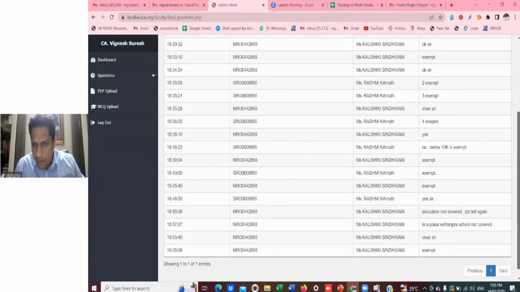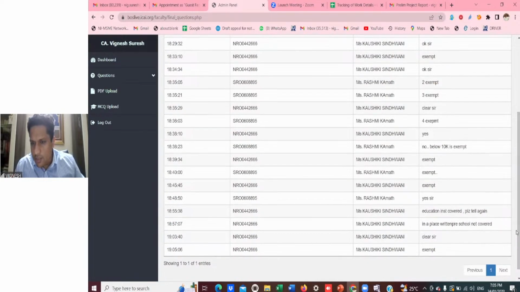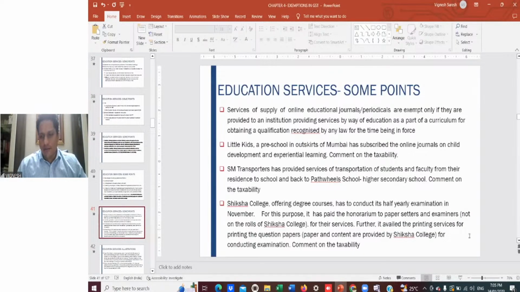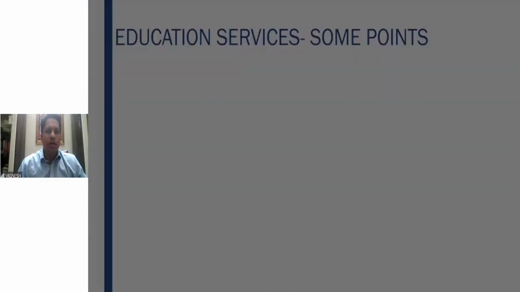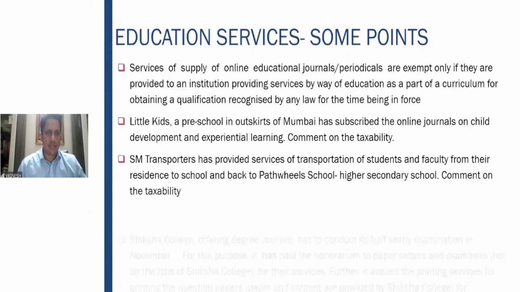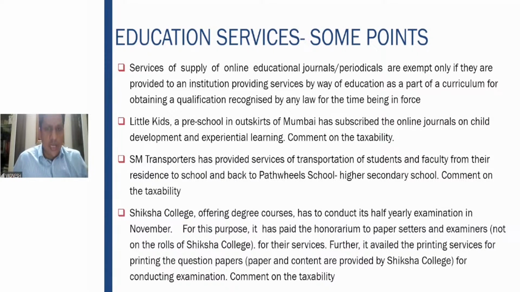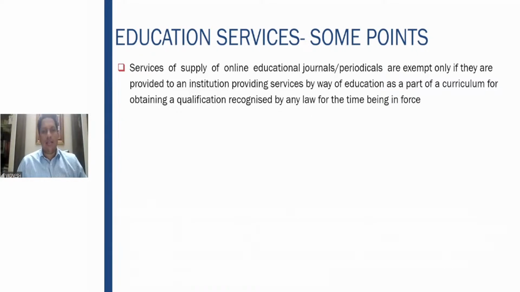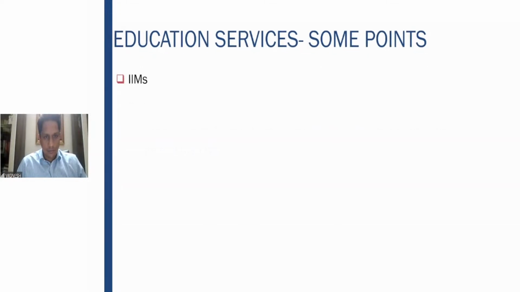Kaushiki, is it clear? Education institution covered. Please tell again. In a place written preschool, not covered. Very simple. Those 5 activities, that is services provided to education institutions, are the only ones important for us. In that, only 2 places have the condition. That is your online education journals, and the second case is your